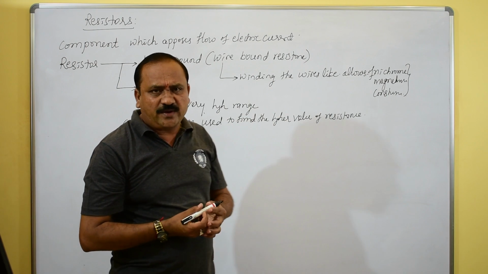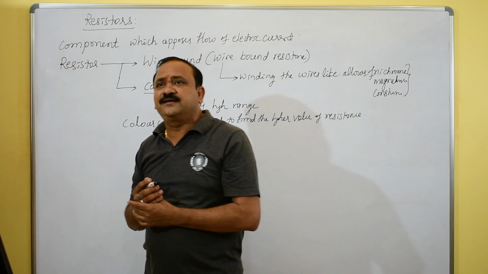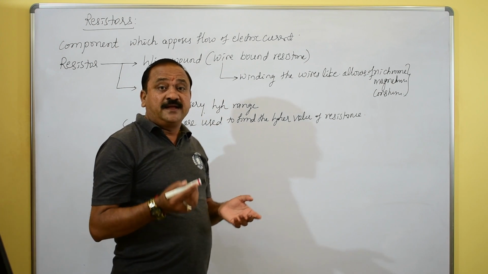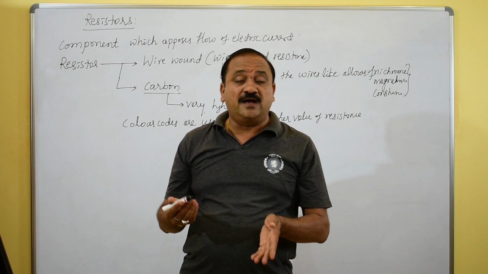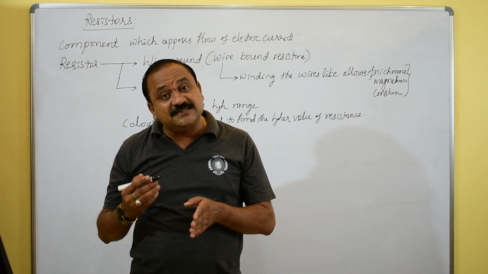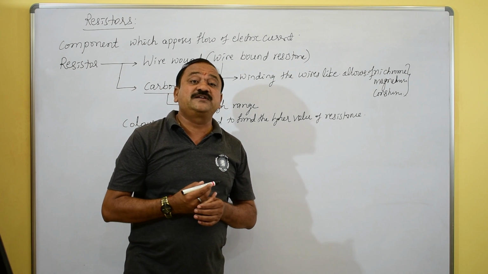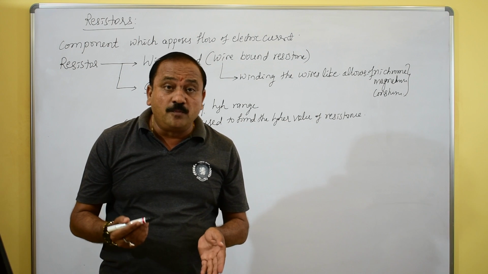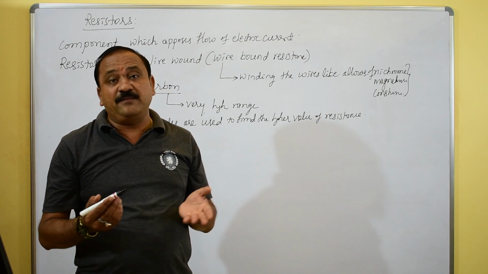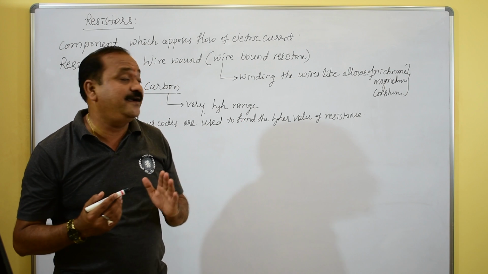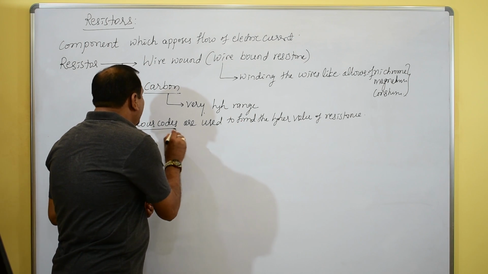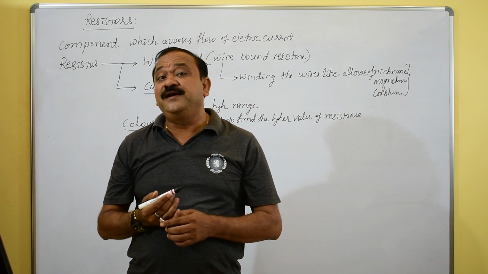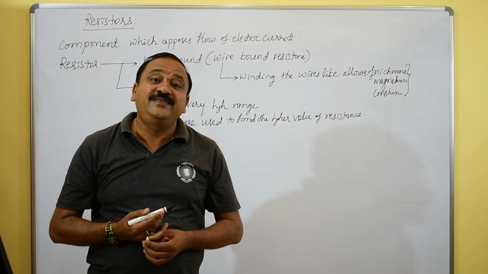In the laboratory we use some electronic equipment, such as capacitors, inductors, filters, and also resistors. Carbon resistors are mainly used in electronic equipment. Very high values in terms of kilo ohm and mega ohm can be used. So how do we find out? Using the color codes we can find out the value of that resistance.